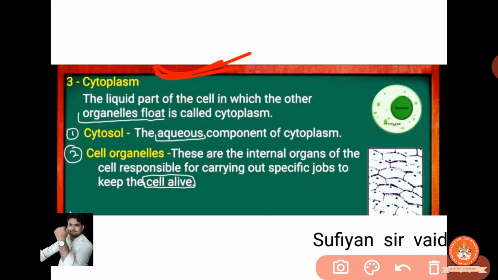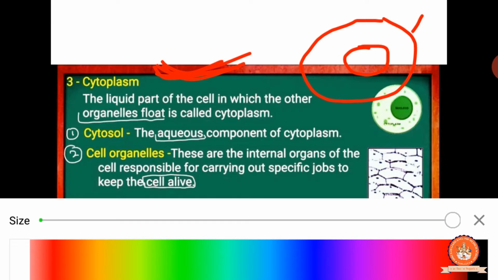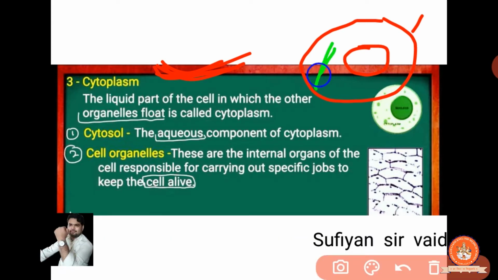Now the third thing is cytoplasm. You have already studied the cell membrane and the nucleus. We know very well that in every cell there is a presence of the nucleus. Clear? Now the cytoplasm. We studied the cell membrane, the upper portion. Then the middle portion we studied. Now the rest of the portion we will study now. Sir, this is so empty, so what will be here, what will it be like? Because we have studied the outside and the inside. Now we are at this position. Clear? So let's discuss what that is.